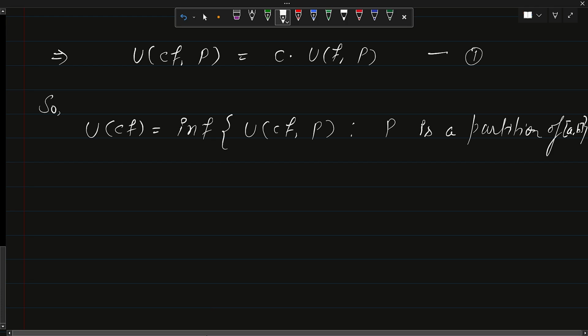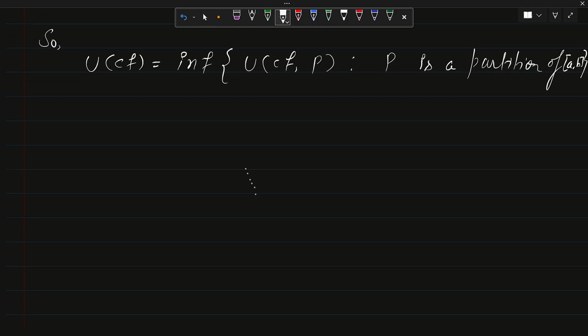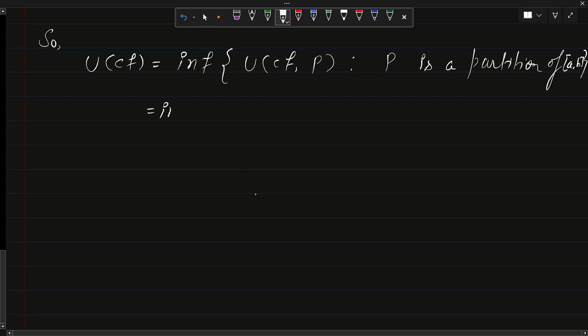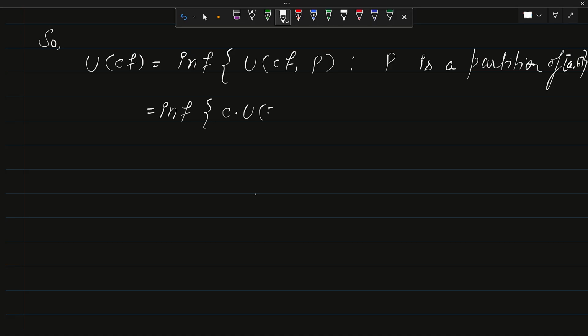Now since U of cf is nothing but c times, which is equal to the infimum of this function, that is c times U(f, P), such that P is a partition of [a, b], right?